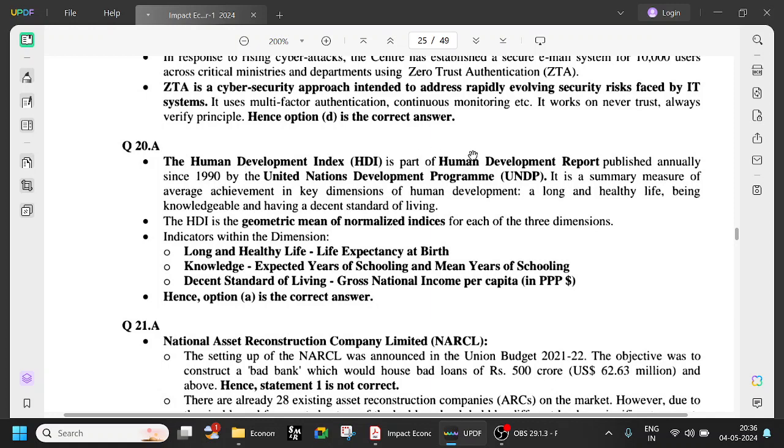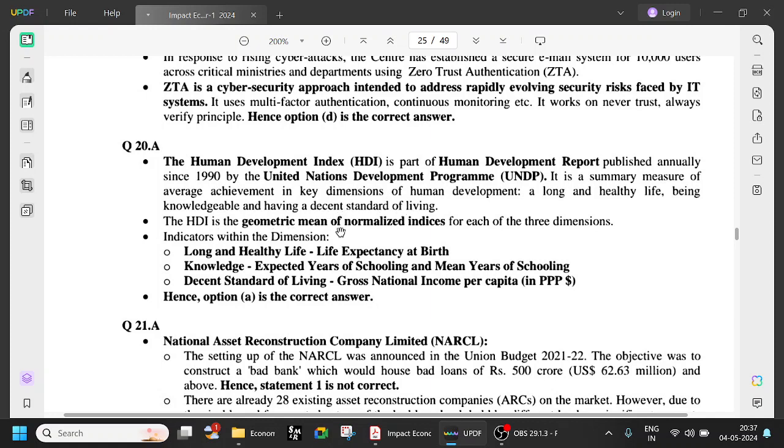The Human Development Index is part of the Human Development Report published annually since 1990 by the United Nations Development Programme. So you have to remember that the HDI is based on the UNDP's Human Development Report. It's a summary measure of average achievement in key dimensions of human development: a long and healthy life, being knowledgeable and having a decent standard of living.